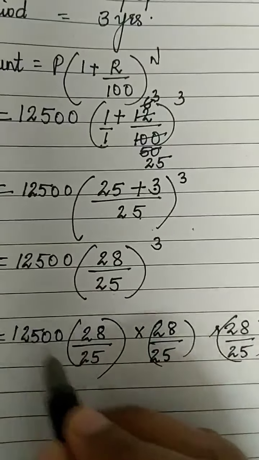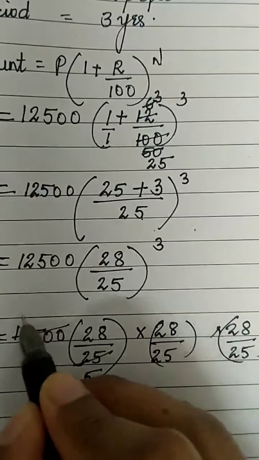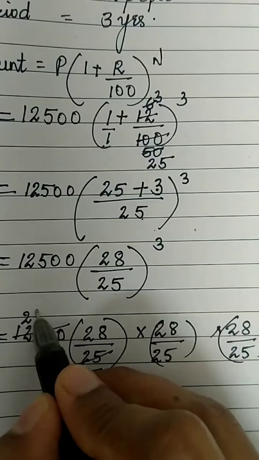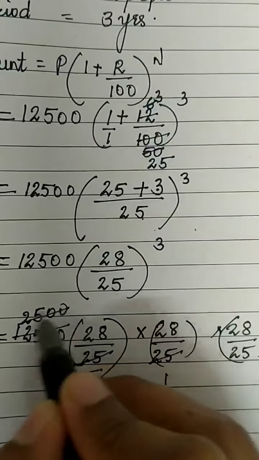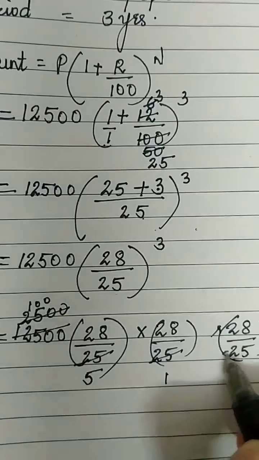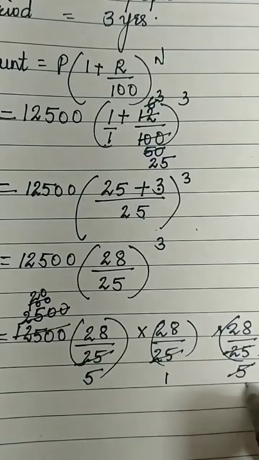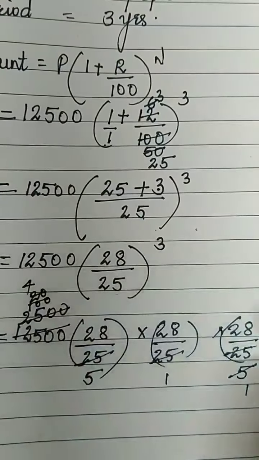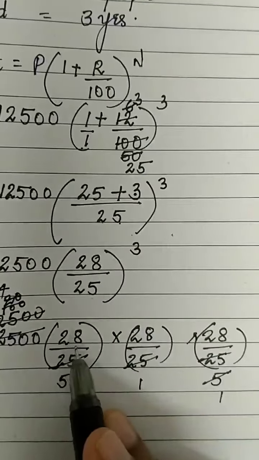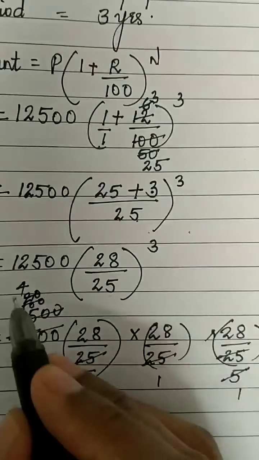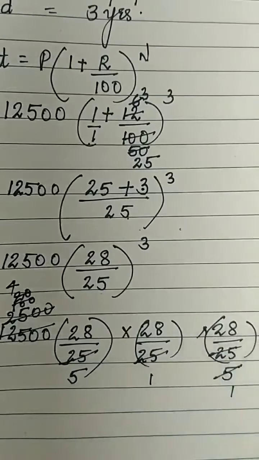Please divide. Both go in 5 table. 5 5s are 25. 5 2s are 10. 5 5s are 25 and 2 zeros. 25 ones are 25 ones and 2 zeros. 5 5s are 25. 5 2s are 10 and 0. 5 ones are 5, 5 4s are 20. Now we can't divide it further, so no other option. We will multiply 28 into 28 into 28, that multiplied by 4, and that whole number will divide by 5. So let's do the calculation.